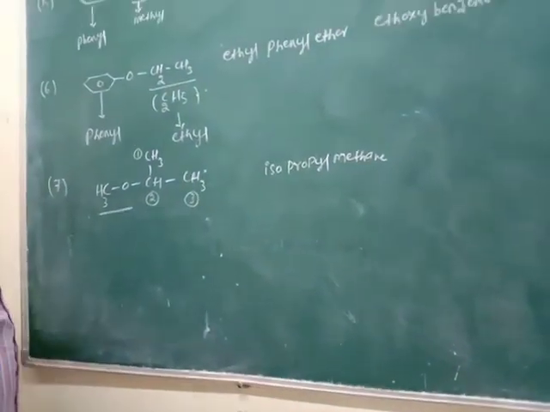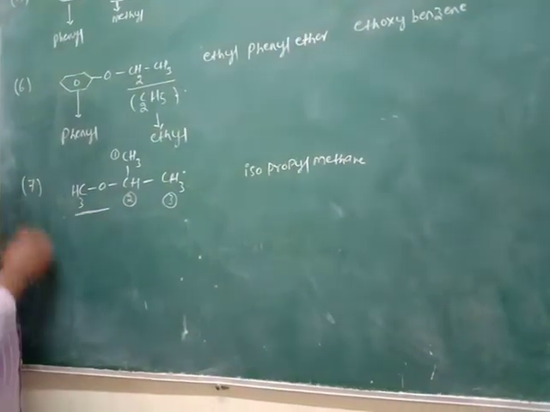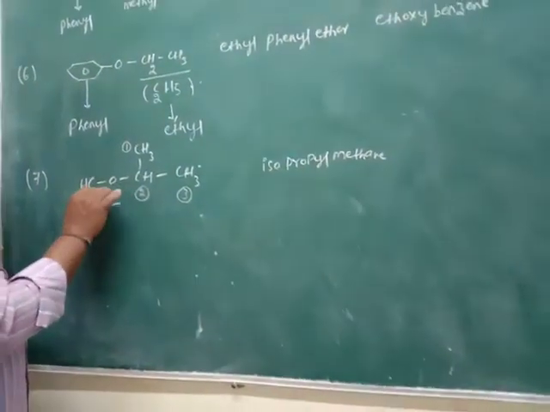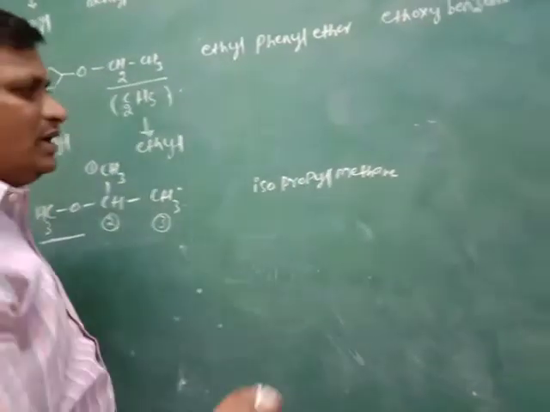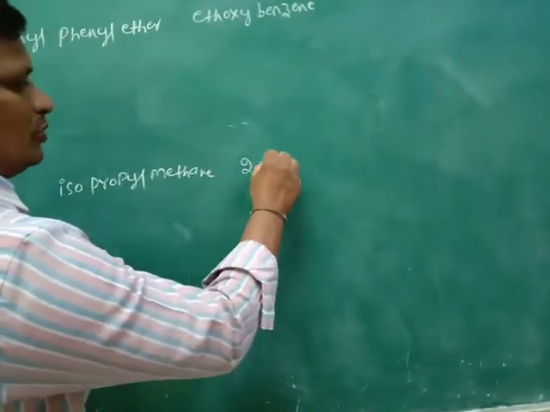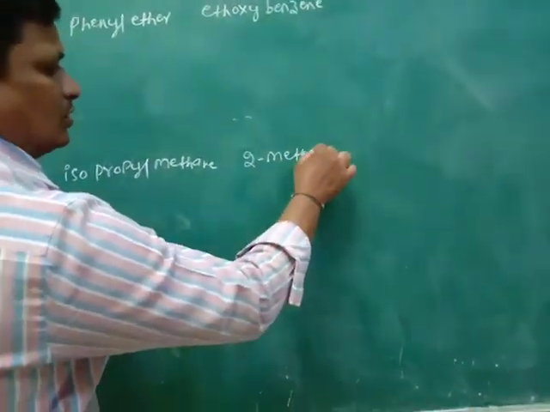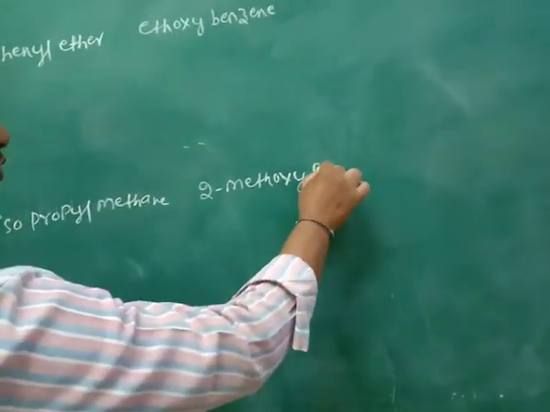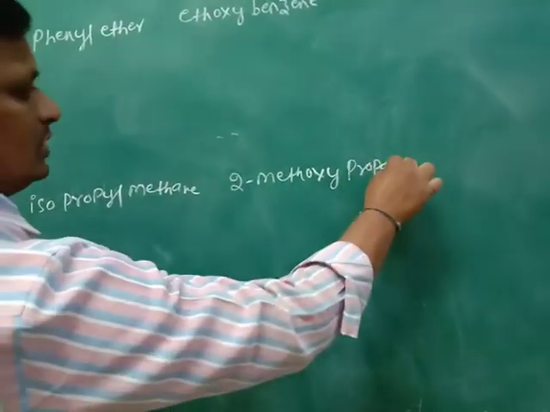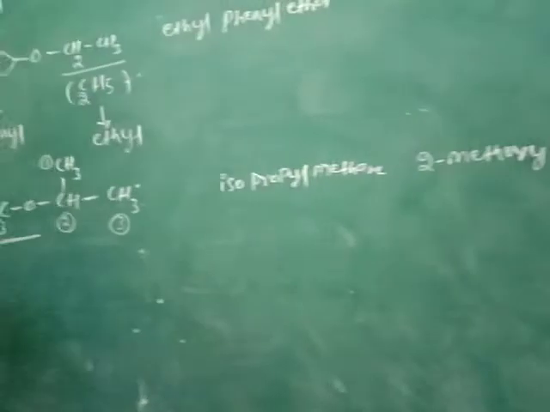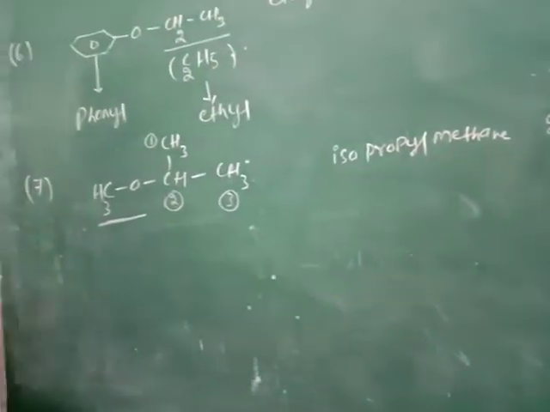According to IUPAC nomenclature, the second carbon has the methoxy, so the IUPAC name is 2-methoxypropane.